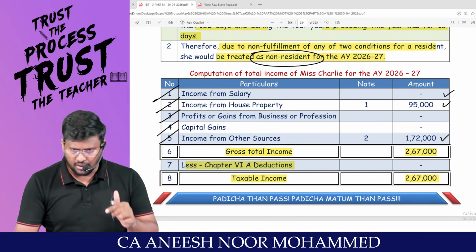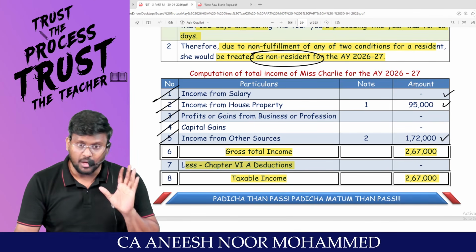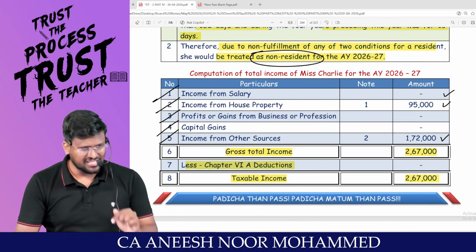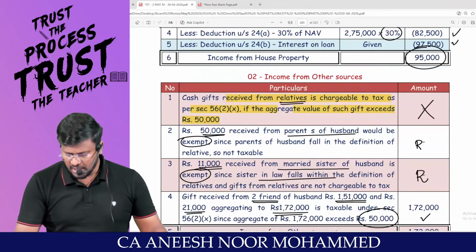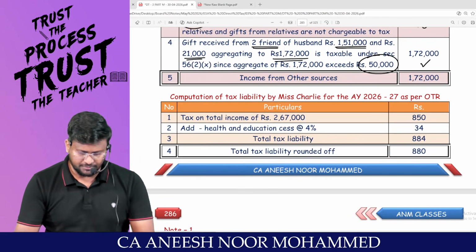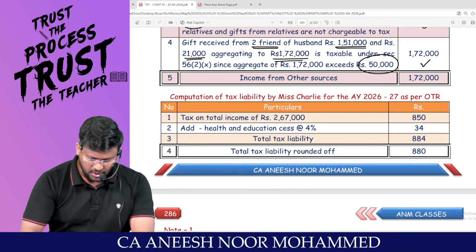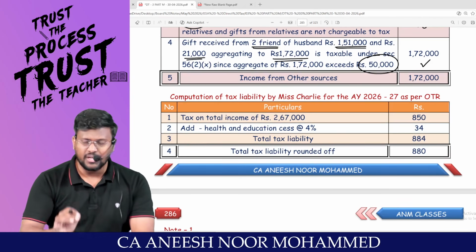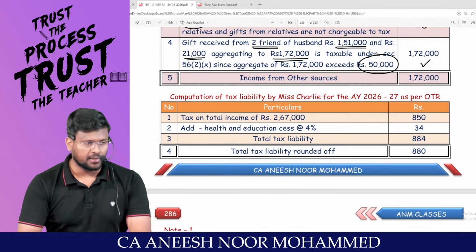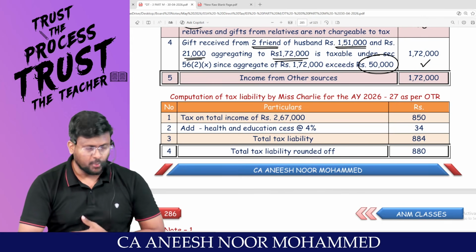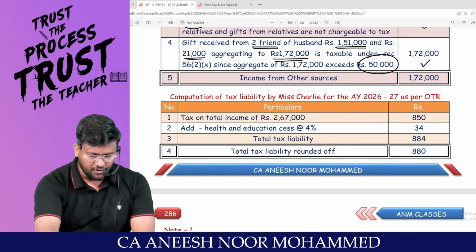Since assessee is a non-resident, age benefit will not be available. Because assessee's residential status is what? Non-resident. So my dear lovable students, up to 2.5 lakh rupees nil. So 2,67,000 minus 2,50,000, only 17,000 rupees is the tax liability. At how much percent? 5% comes to 850.